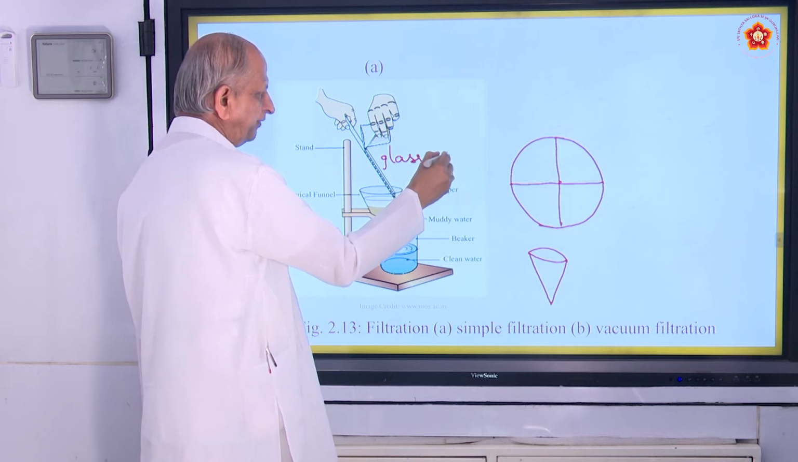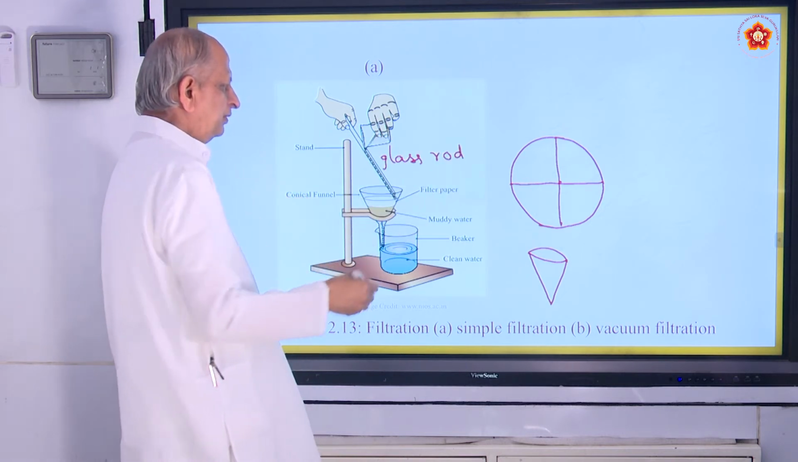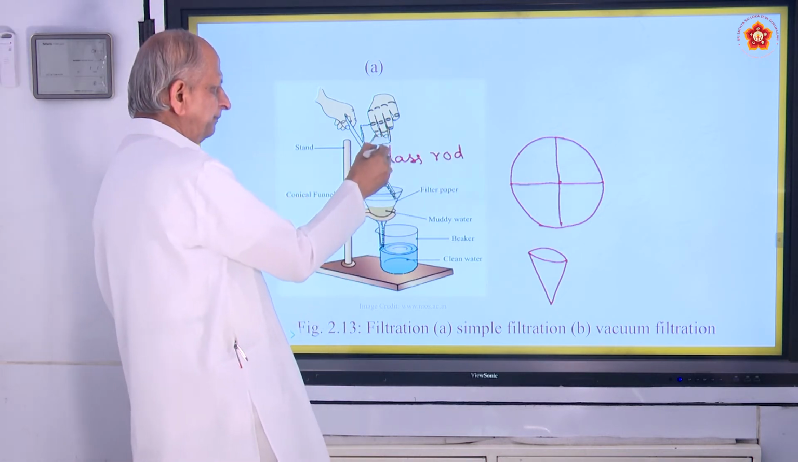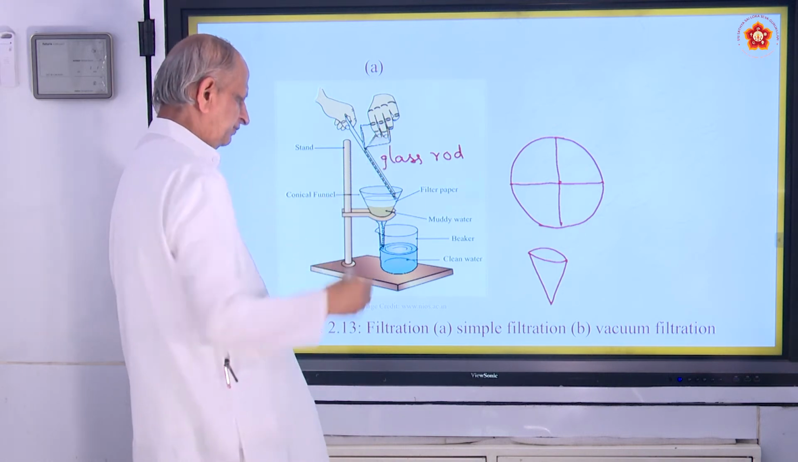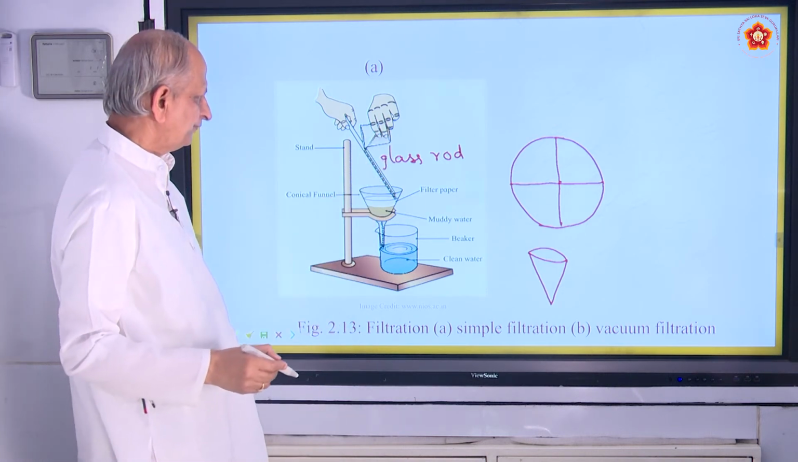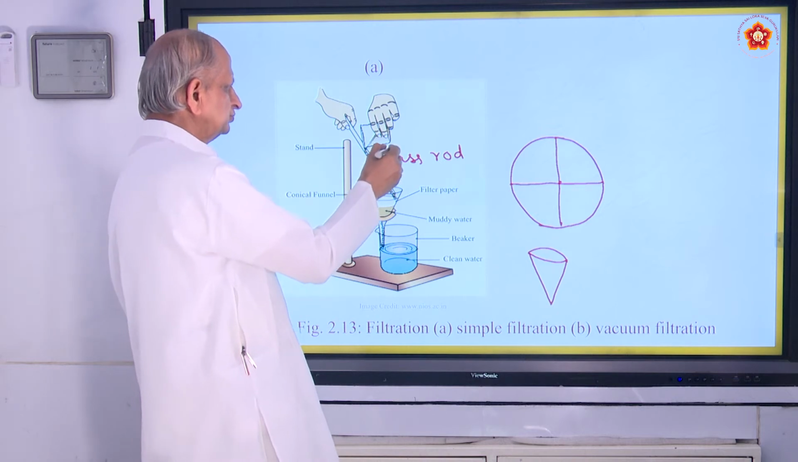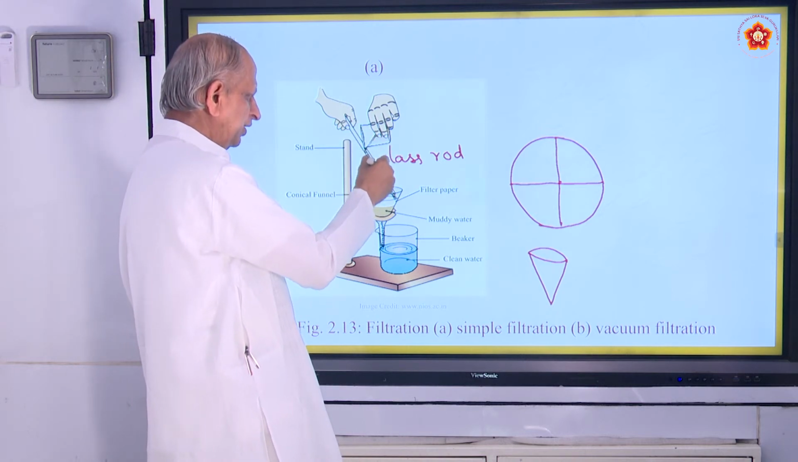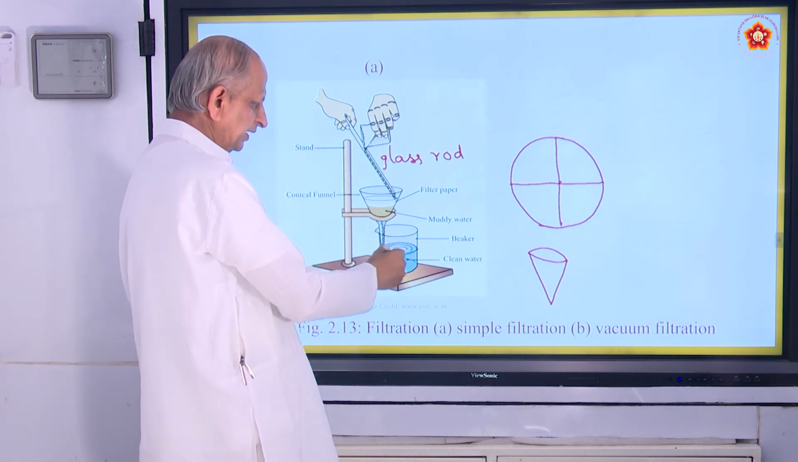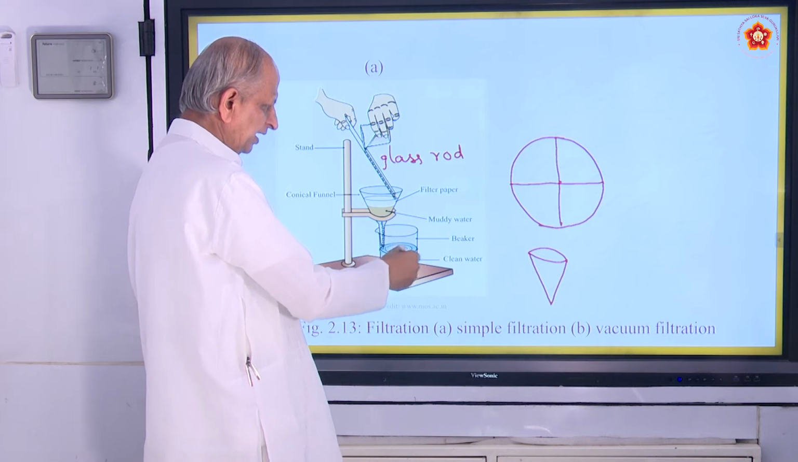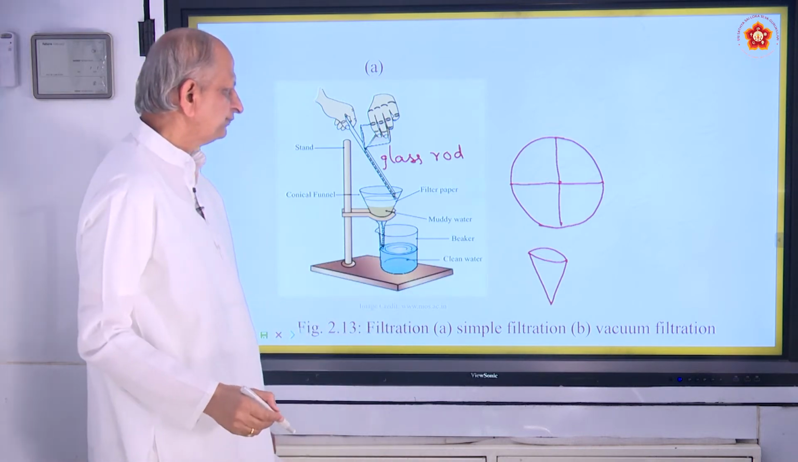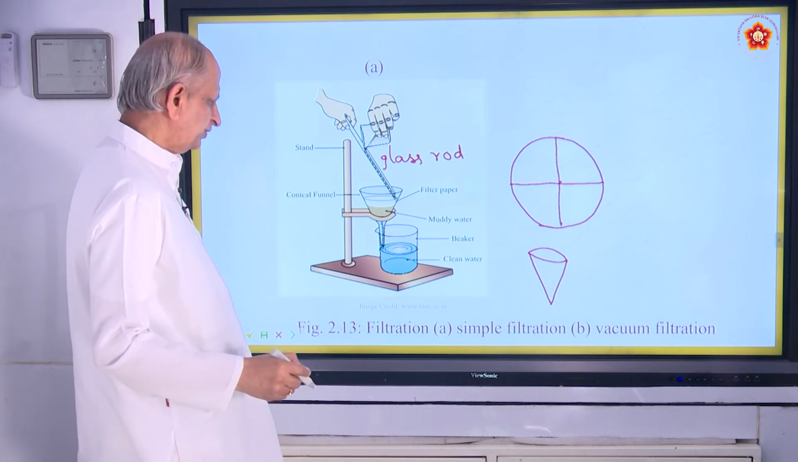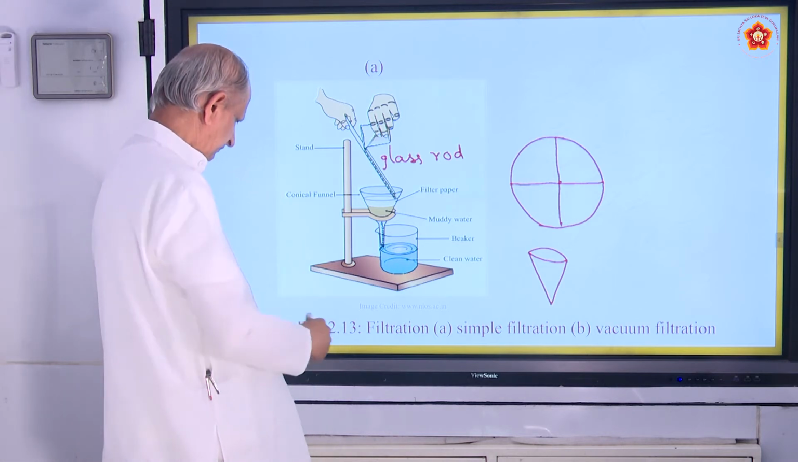That rod will help for passing water drop by drop. So this is the mixture which is to be separated. Then your water is made to fall into this drop by drop, and this is the collector, what you call a beaker. All the water will fall into it and you get clean water. This process is called filtration.